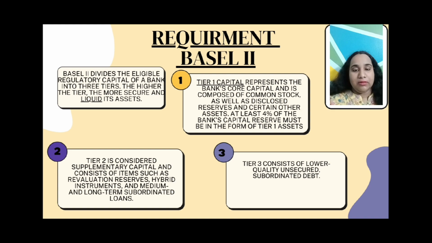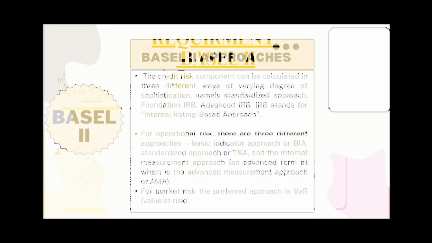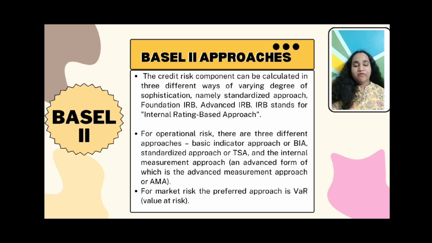Firstly, I'm going to talk to you about the requirements of Basel II. The risk component can be calculated in three different ways of varying degrees of sophistication, namely the standardized approach, foundation IRB, and advanced IRB. IRB stands for internal ratings based approach. For operational risk, there are three different types of approaches: the basic indicator approach, also known as BIA, the standardized approach, also known as TSA, and the internal measurement approach. For market risk, the favorite approach is known as VAR.